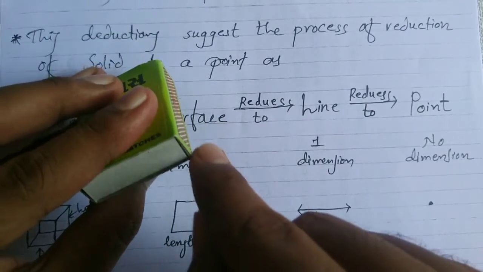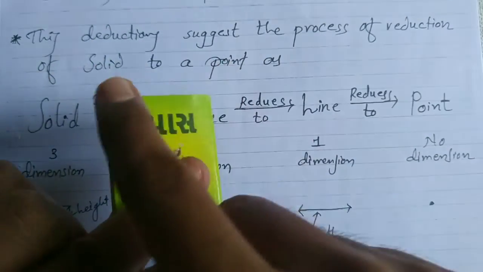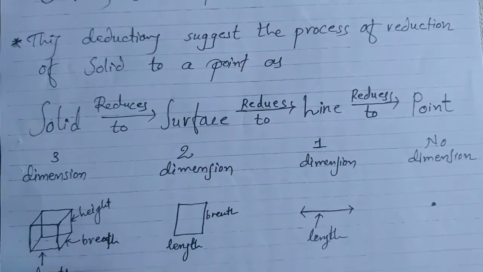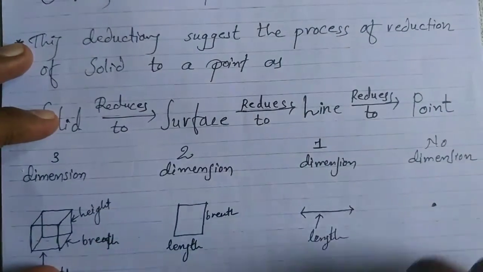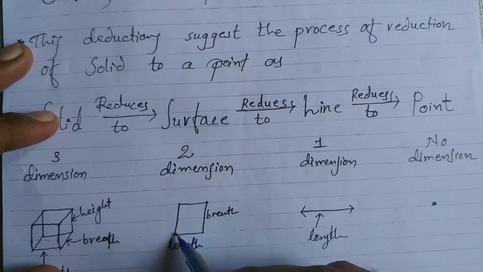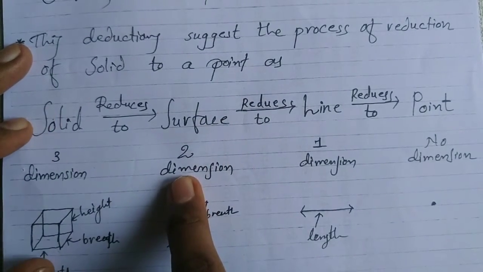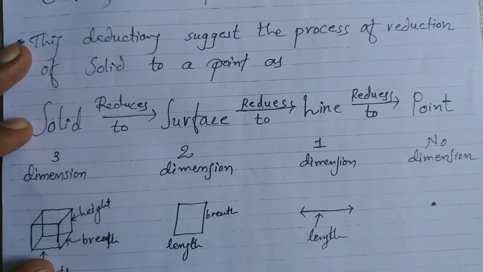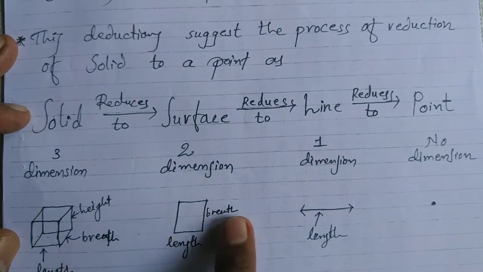Now, what is a surface? A surface is a plane. Suppose this book page is a surface, it is 2-dimensional, with length and breadth.